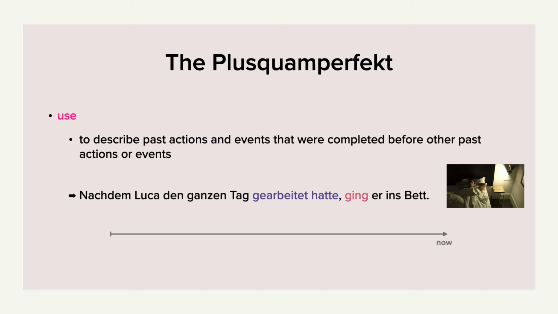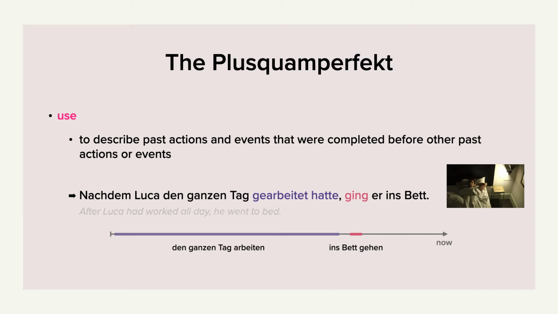So we're looking at the past, what happened first and was completed before another event happened in the past. Den ganzen Tag arbeiten, that's what happened first, and that was completed by the time that Luca decided to go to bed, ins Bett gehen.